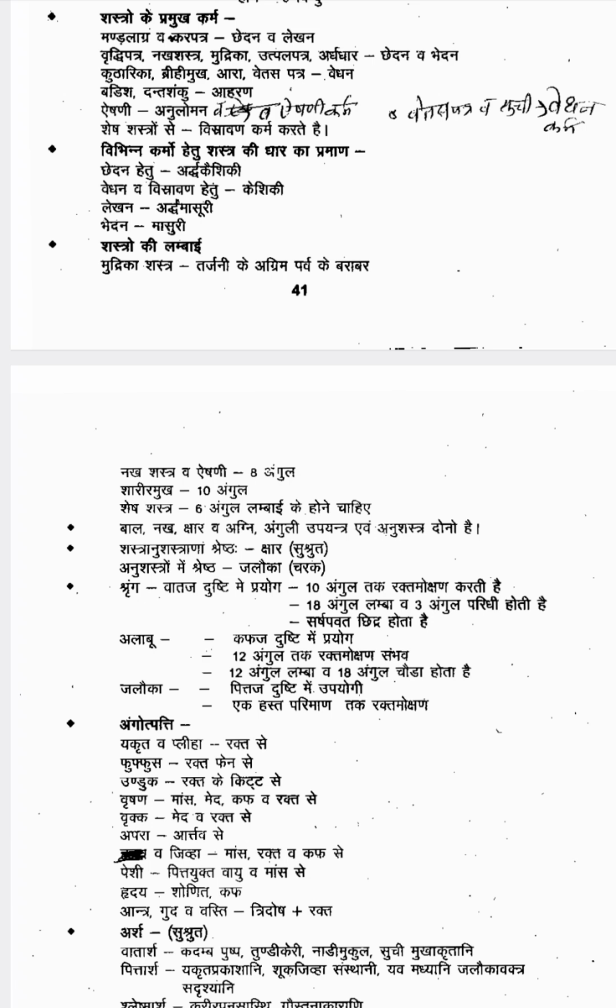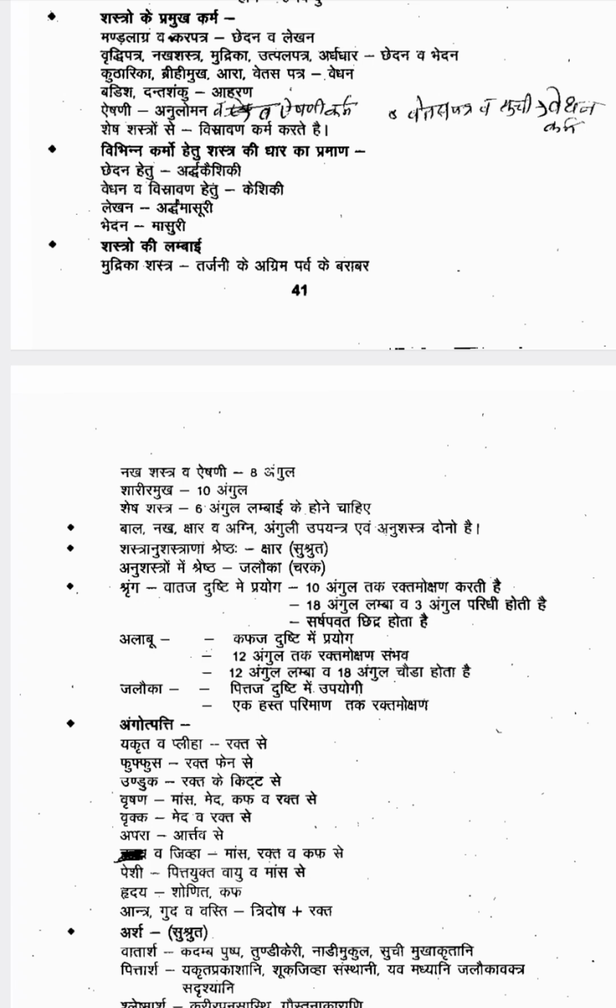Then among shastra and anushastra, the best is kshara karma. So kshara karma is shreshtha among shastra and anushastra. Then among anushastra, the best is jaloka, according to Charaka. Charaka is telling that in the anushastra category, jaloka is the best variety.